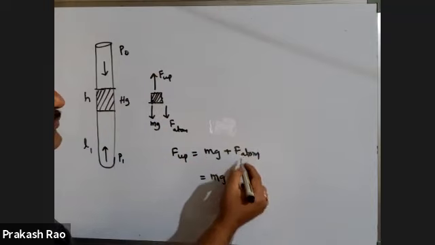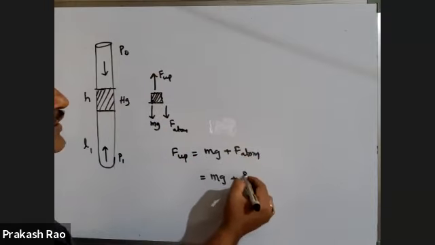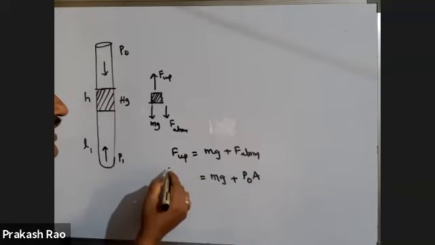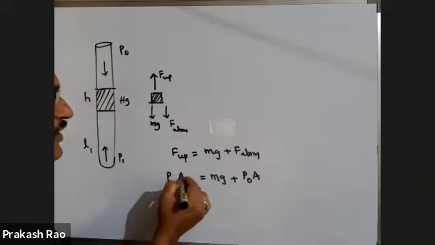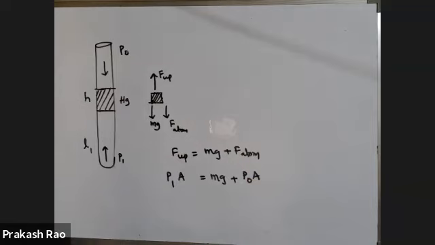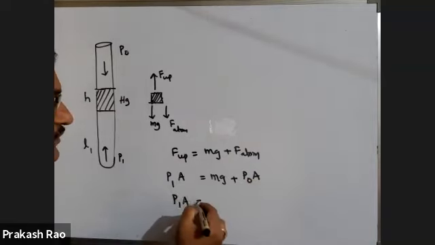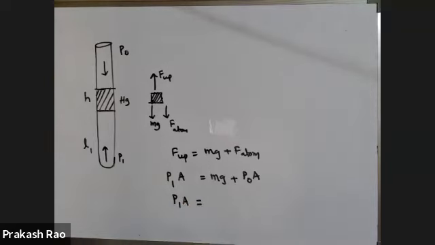Force is equal to pressure into area. Here pressure I am taking as P1, so P1 into A. Mass you can write as volume into density.